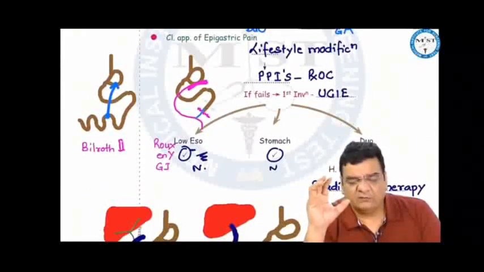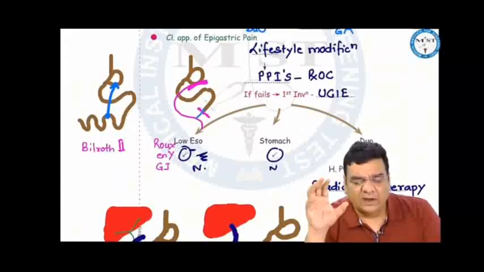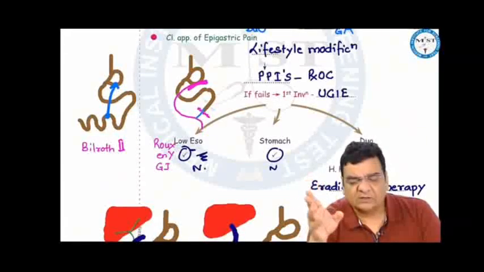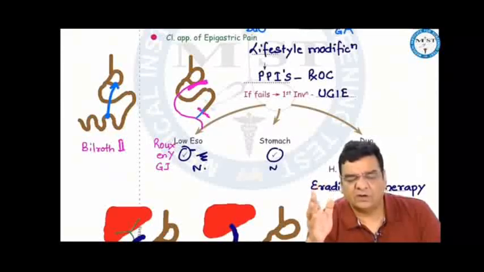A patient presenting with epigastric pain, first think acid, so lifestyle modification. If that does not help, then PPIs. PPIs are the gold standard treatment for peptic ulcers. 90-95% of patients are successfully treated by PPIs alone. In gastric ulcer, we can add sucralfate, which forms a coating on the surface of the stomach mucosa and prevents contact of acid with the stomach mucosa.